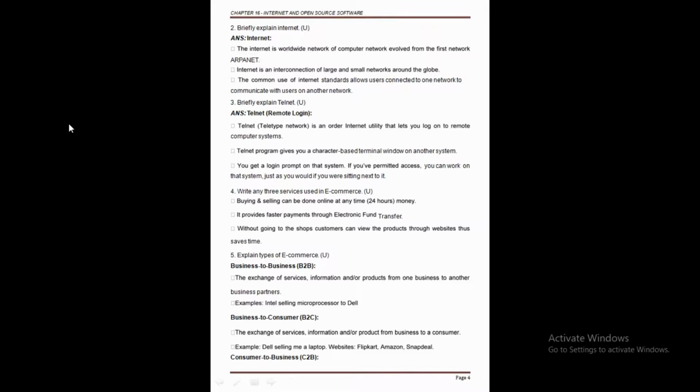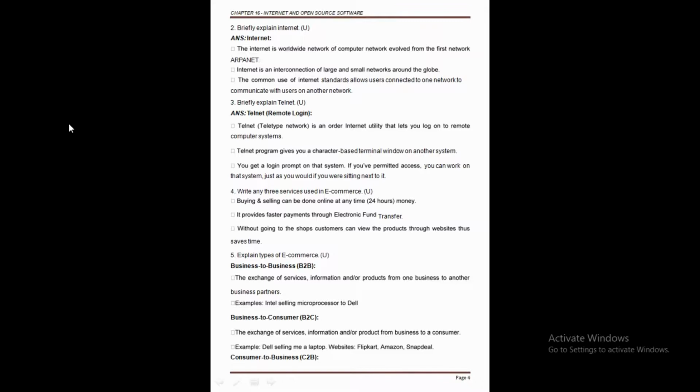Correct here? And the second point: it provides faster payment through electronic fund transfer. Maybe you want to transfer any amount to any person here. Very quickly we can transfer the fund through the computer. And lastly, the third point here: without going to the shop, the customer can view the product through the website, thus saving time as well as money. So clear this point here?